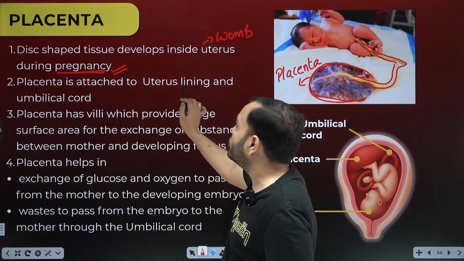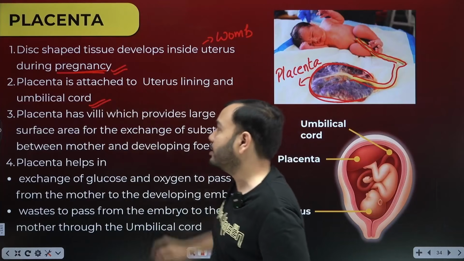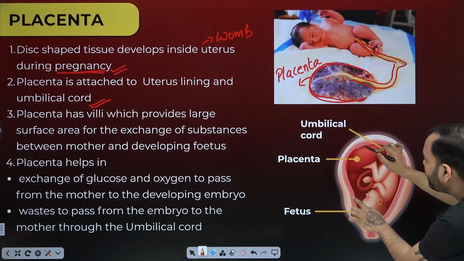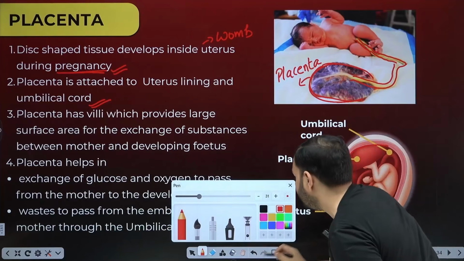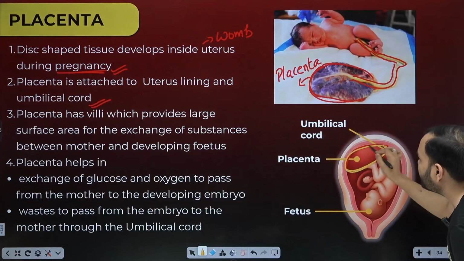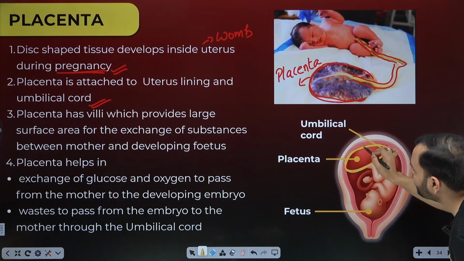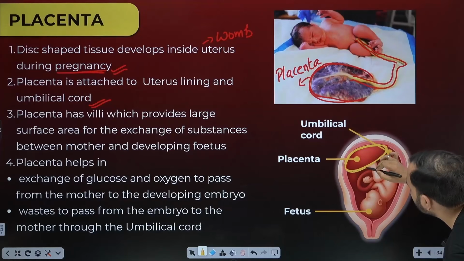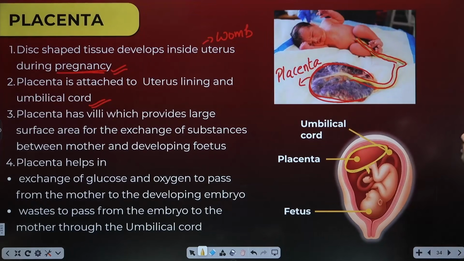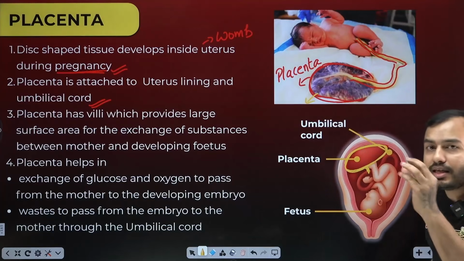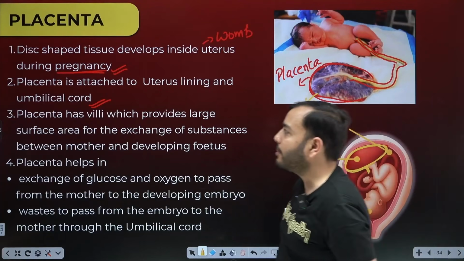The placenta is attached to the uterus lining and the umbilical cord. To what all is it attached? Look, this is the uterus lining, and this is the placenta. Is it visible? This is the disc, the placenta. To what is it attached on one side? To the uterus lining. And to what is it attached on the other side? It is not visible here. On the other side, it is attached to the umbilical cord. So on one side, it is attached to the umbilical cord, and on the other side, to the outer lining of mummy's uterus.